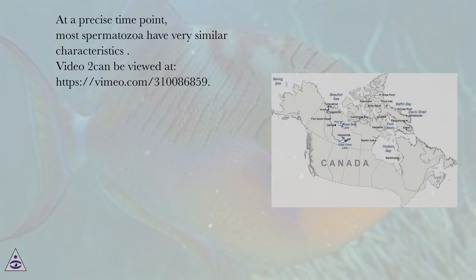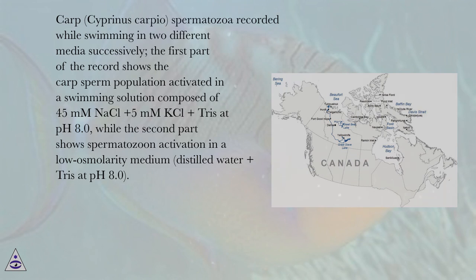Video 2 can be viewed at https://vimeo.com/310086859. Carp, Cyprinus carpio, spermatozoa recorded while swimming in 2 different media successively. The first part of the record shows the carp sperm population activated in a swimming solution composed of 45 NaCl plus 5 KCl plus Tris at pH 8.0, while the second part shows spermatozoan activation in a low osmolarity medium, distilled water plus Tris at pH 8.0.